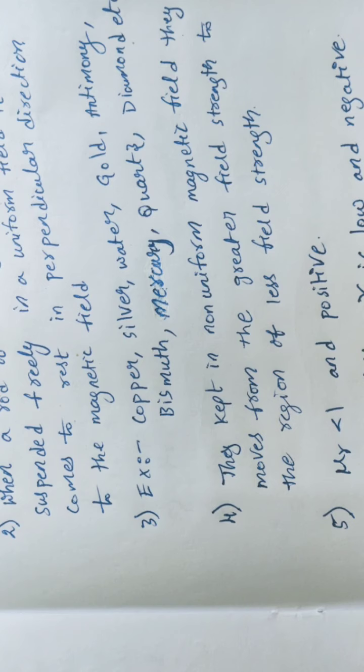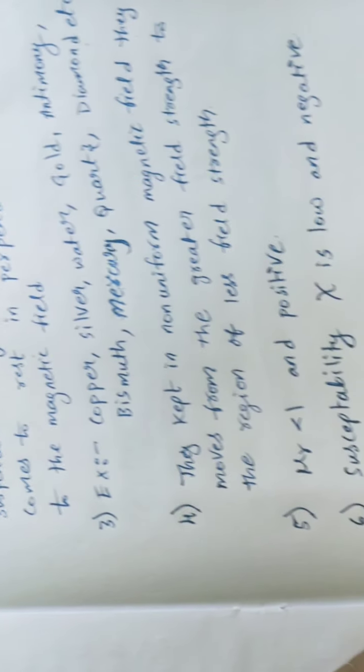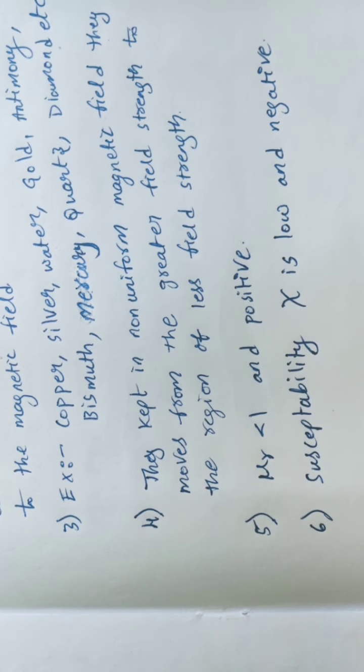After completion of these four points, I am going for relative permeability. This relative permeability, mu r, we take as less than 1, and that too it is a positive value only. So mu r is less than 1, but it is a positive value. After that, we go for the susceptibility of magnetic materials. Your susceptibility is a low value, and that too it is a negative value we may observe. Susceptibility psi is low and negative.